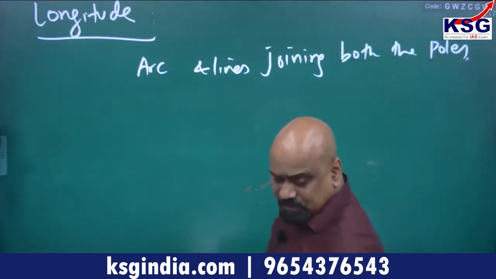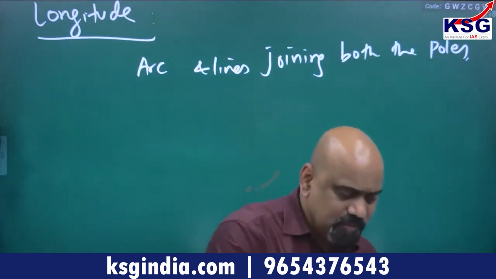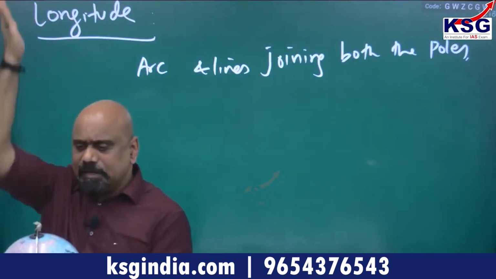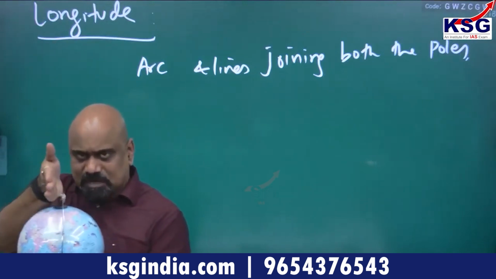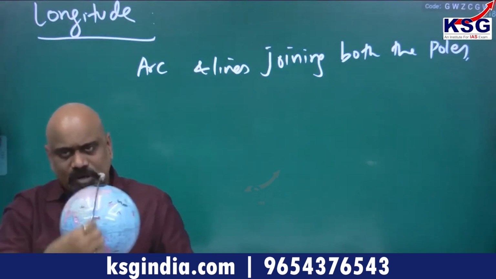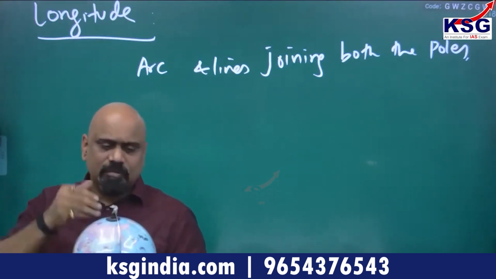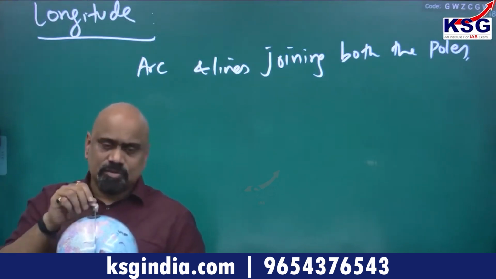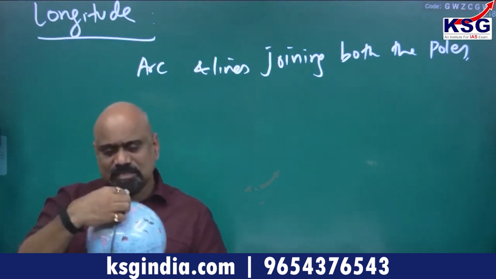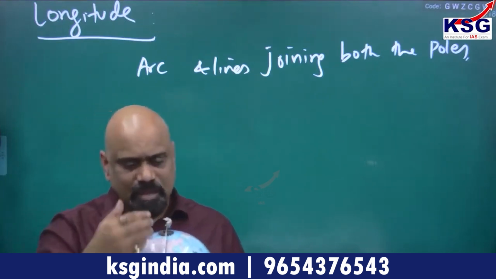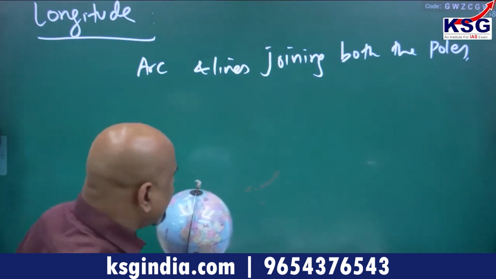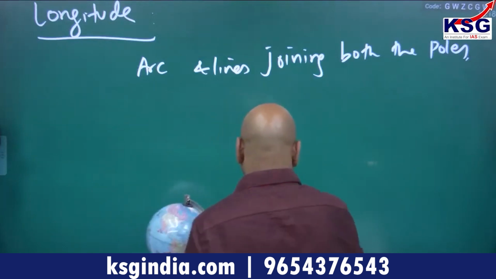Now understand one thing here. Let us say this is the earth, and I take a cross section like this. I cut the earth like this. This is the front edge, this side is the back side, and here is the opposite side. In geography you have a coordinate system, as you know.